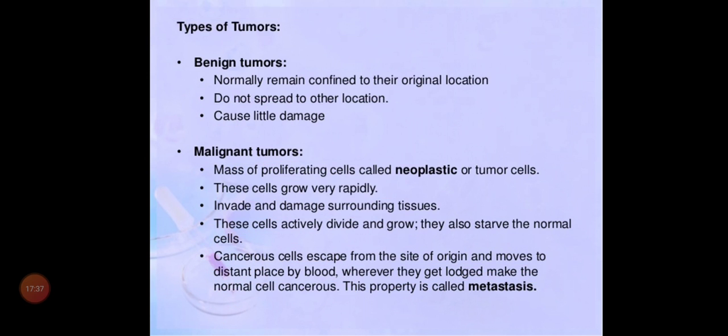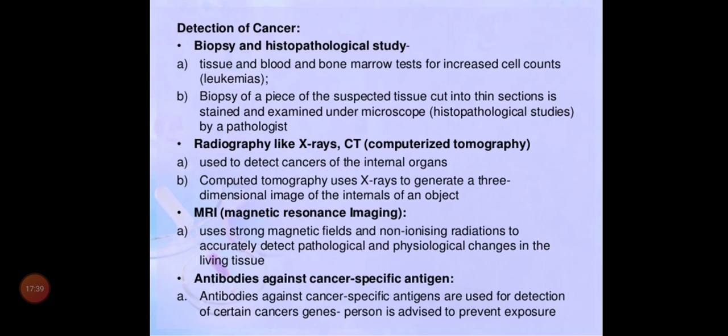Is that clear, children? Now, how can we detect cancer? We can detect cancers by the following methods. First one, biopsy. Pronunciation is biopsy. And second, histopathological studies. One by one we'll see. First one, a tissue, blood and bone marrow test for increased cell counts.